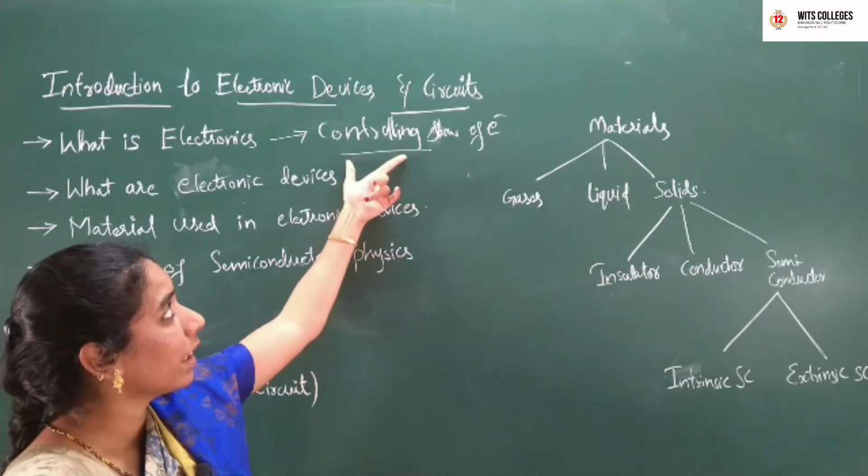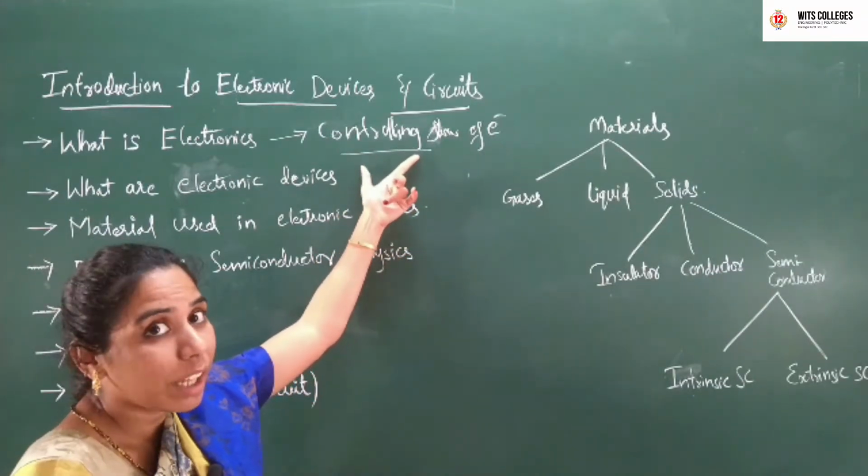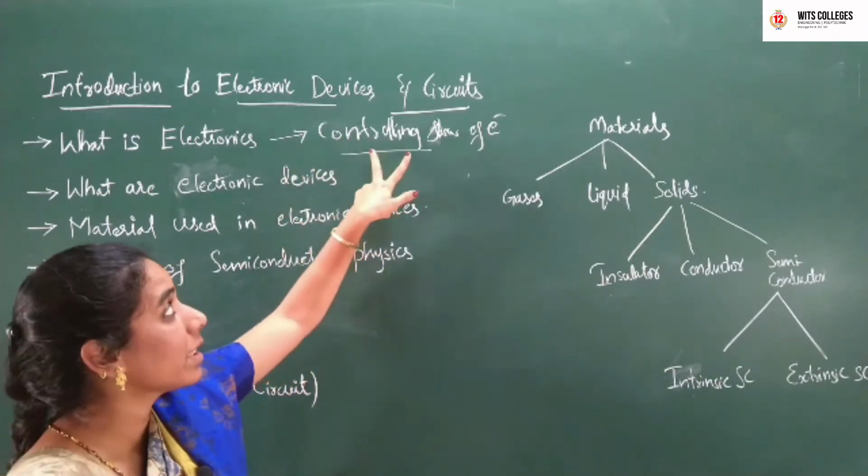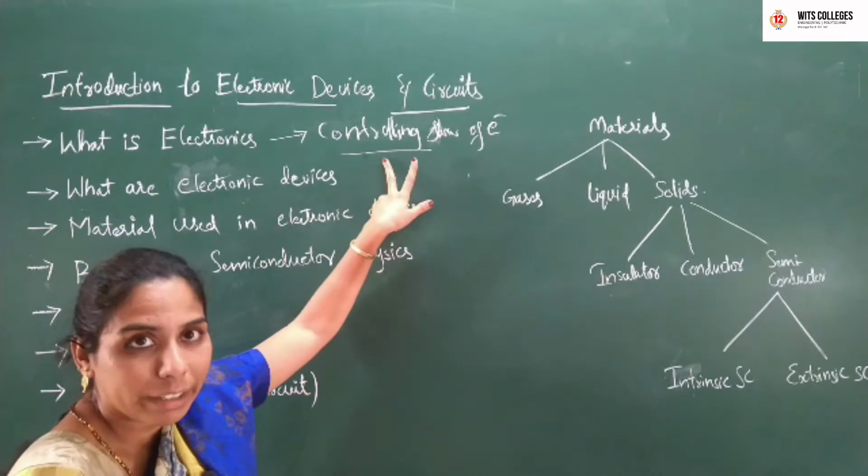Okay, we usually say controlling. We have to observe that electronics is the one which is controlling the flow of electrons.